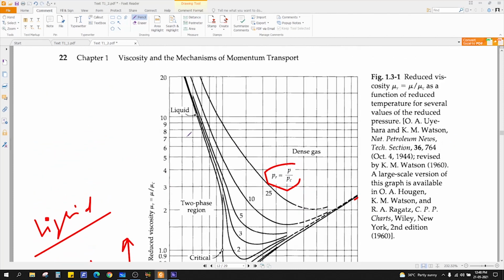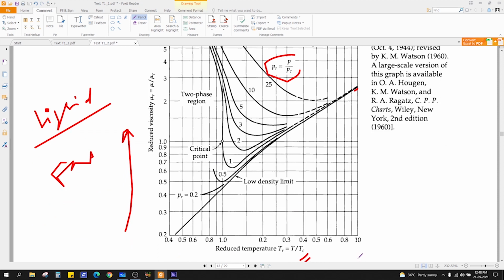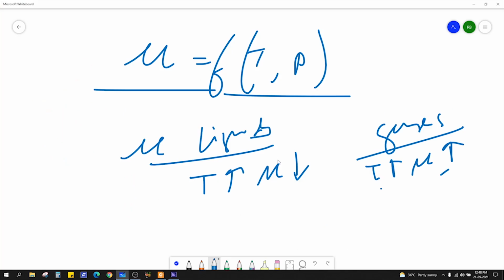What about for liquids? So these lines are for liquids. Okay. As you see the trend, at any particular pressure, the viscosity of liquid decreases with increase in temperature. So for liquids, with increase in temperature, viscosity decreases. Okay. Now what about pressure? First we'll start with gases. What happens if I increase the pressure?